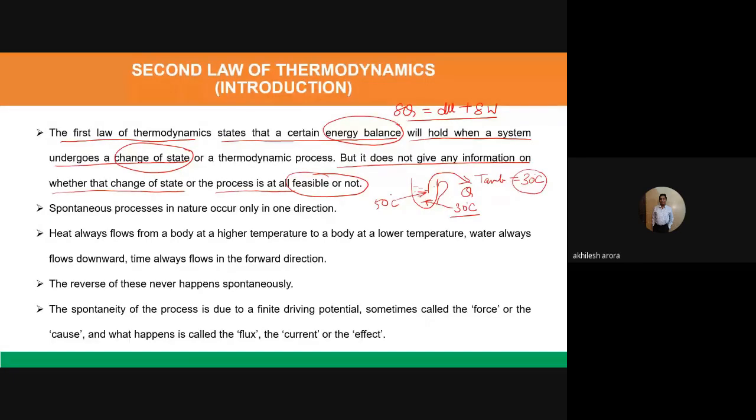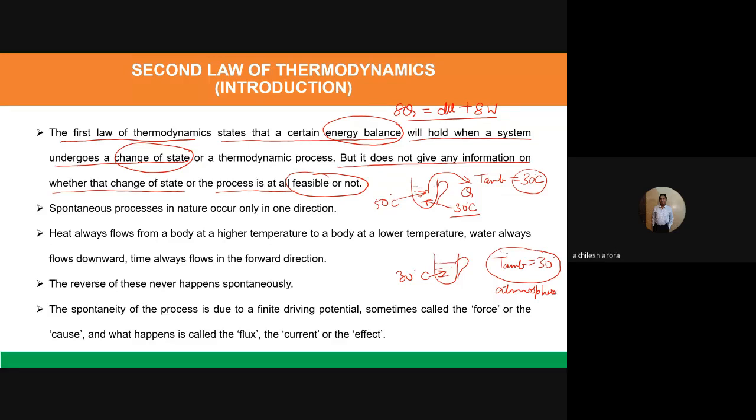But if we think of the reverse process, where the tea in the cup has an initial temperature of 30 degrees Celsius and the ambient is also at 30 degrees Celsius, the surrounding atmosphere is an immense source of energy.